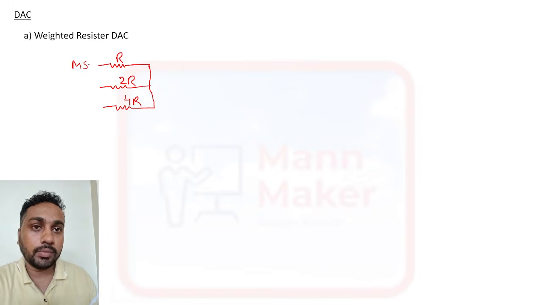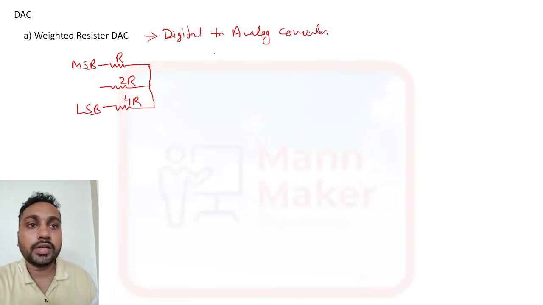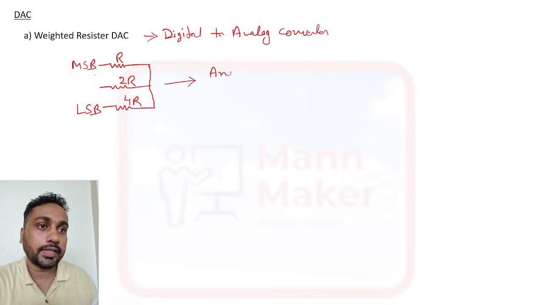This is called MSB, and this one is LSB. DAC means digital to analog converter, so in output it will give analog voltage.